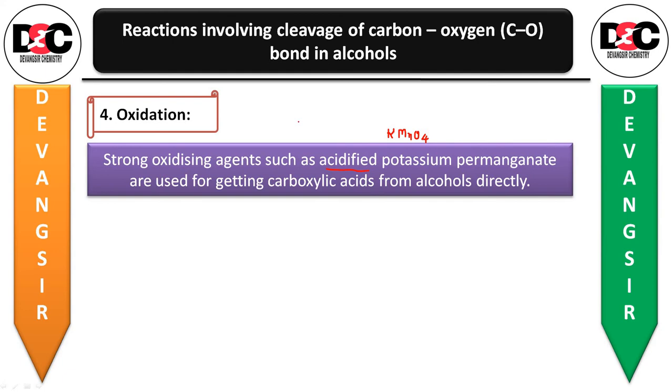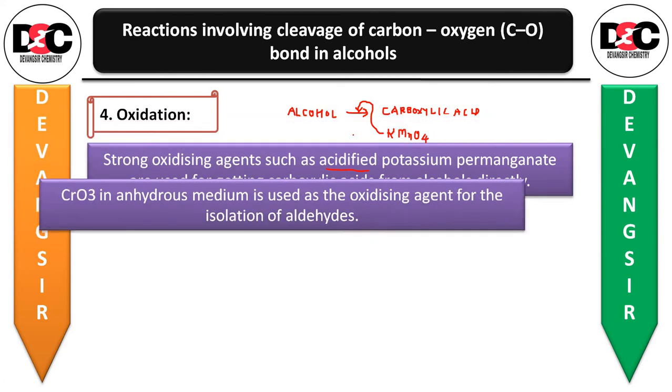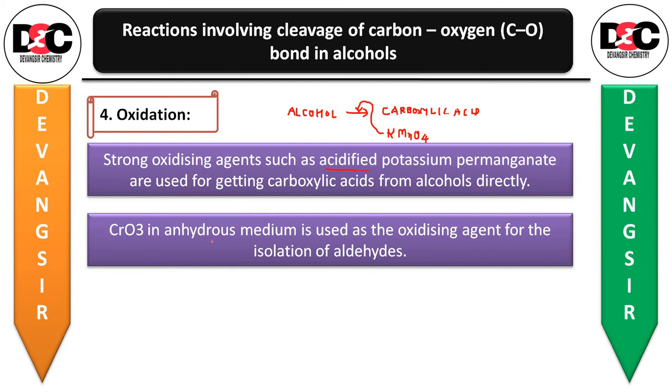So suppose your intention is to convert alcohol into carboxylic acid, then you have to use a strong oxidizing agent like potassium permanganate. Then CrO3 in anhydrous medium is used as the oxidizing agent for isolation of aldehyde. So let us see that reaction also.